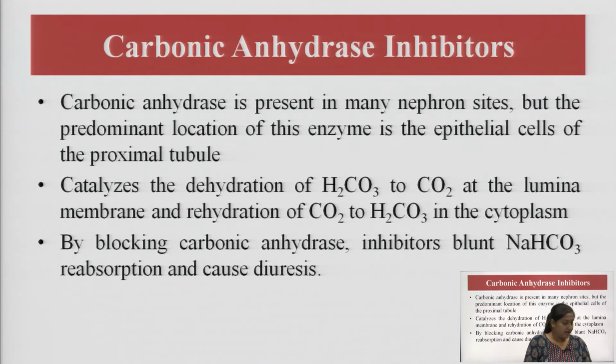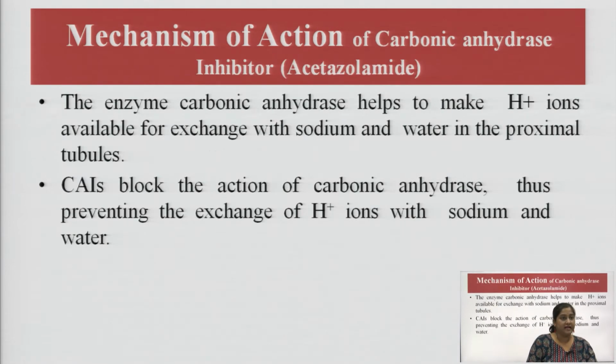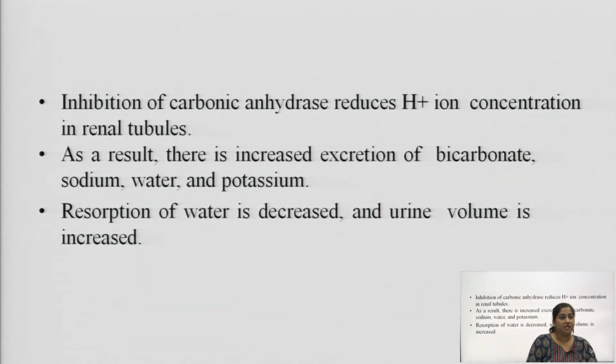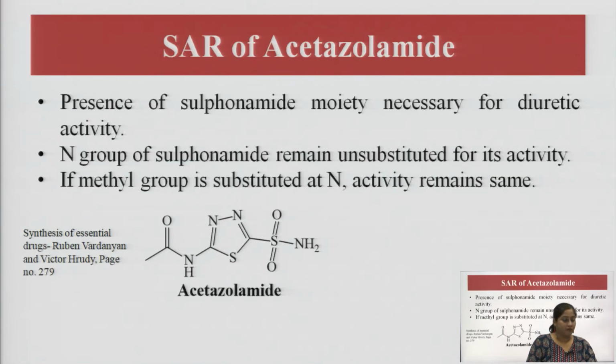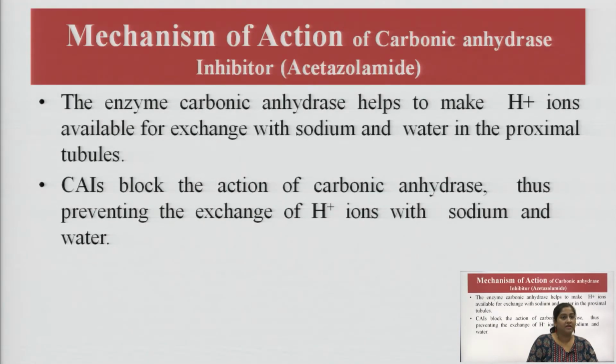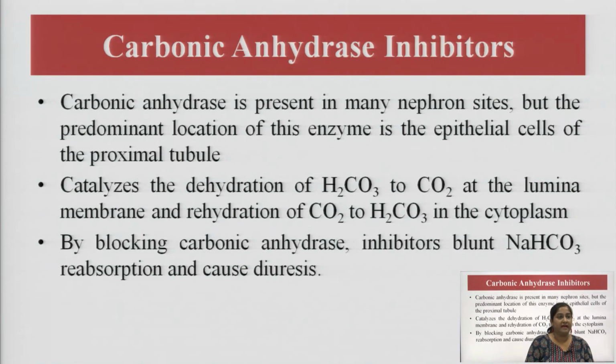Carbonic anhydrase is present in many sites of the nephron, but the predominant location for this enzyme is the epithelial cell of the proximal tubule, that is the proximal convoluted tubule.